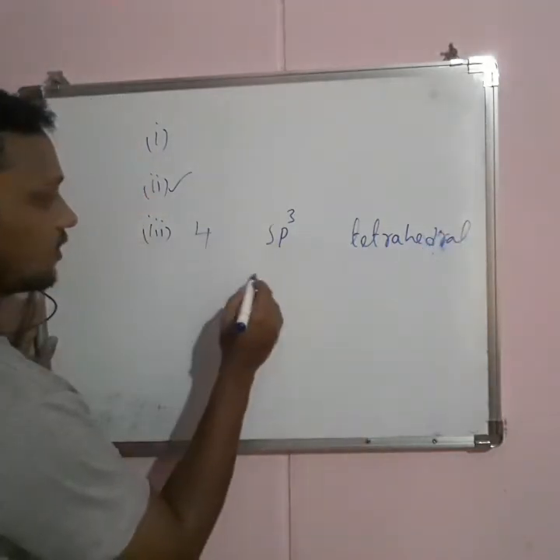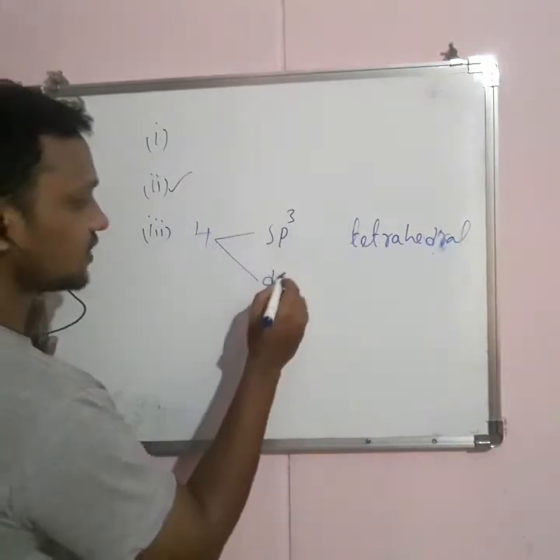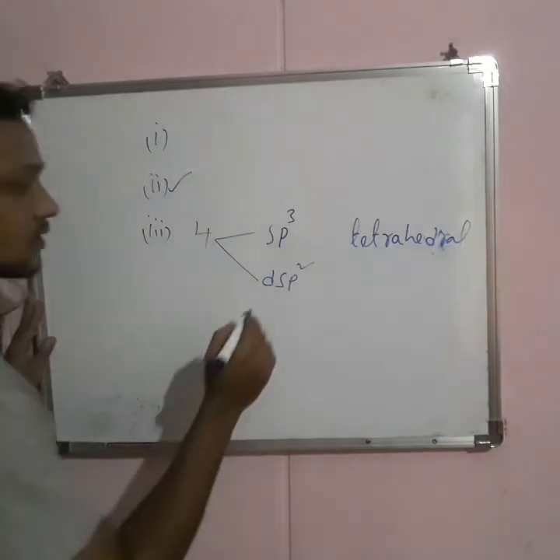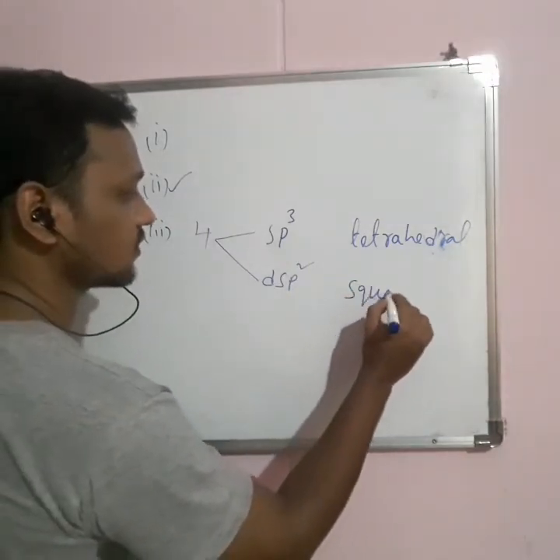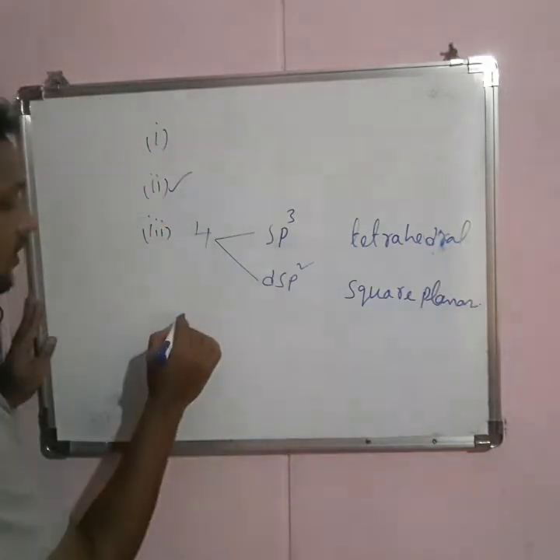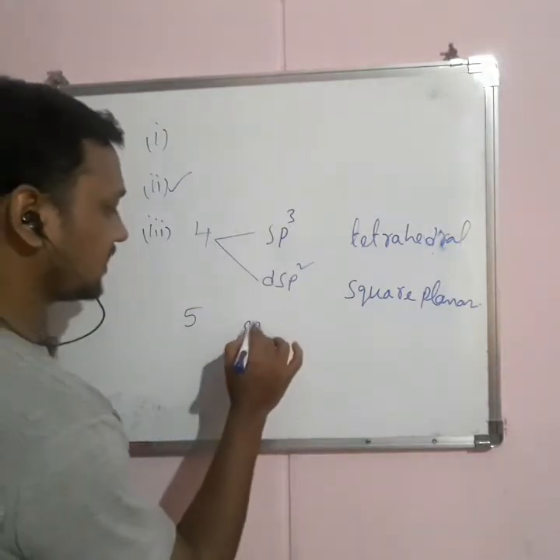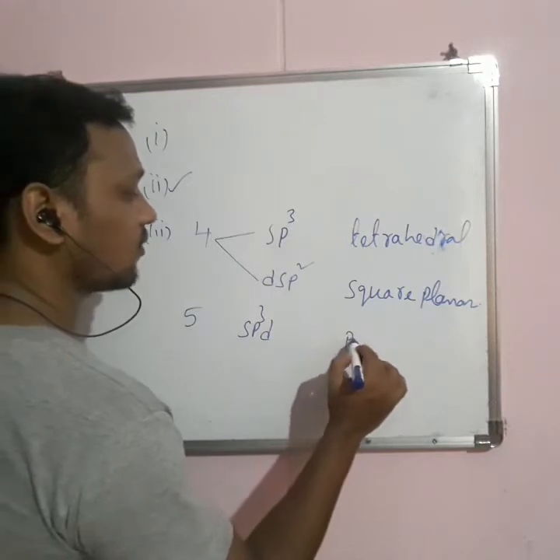In case of coordination number 4, another type of hybridization is also possible, that is dsp2, and dsp2 has square planar complex geometry. And if coordination number is 5, then it is sp3d hybridization, so it is pentagonal bipyramidal.